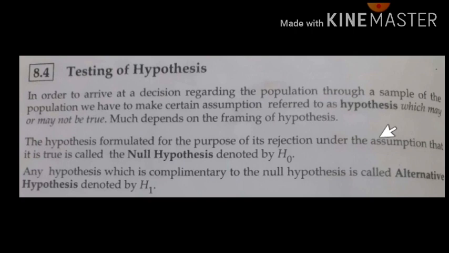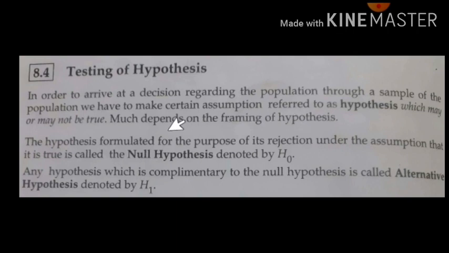What I discussed till now about terminologies in sampling, the questions related to that will not ask you to explain things. But from now onwards, they will ask you to define the null hypothesis and define the alternate hypothesis. These are the two important terminologies which they will ask you to define in the exam for 2 marks.